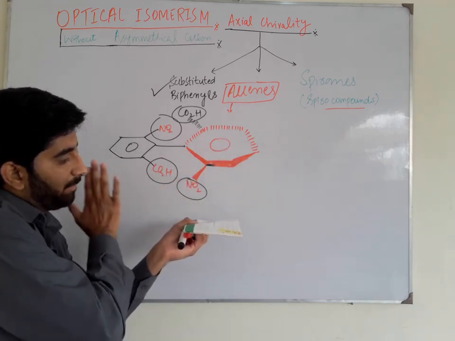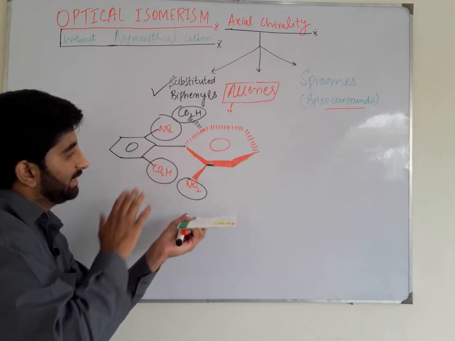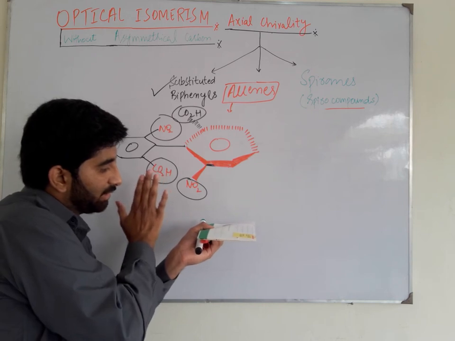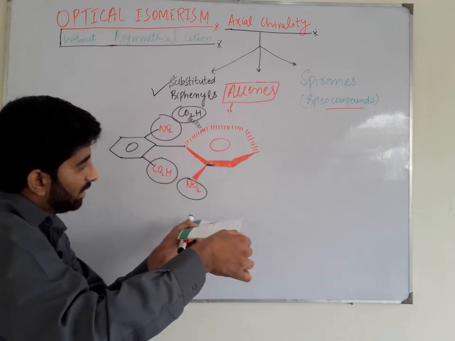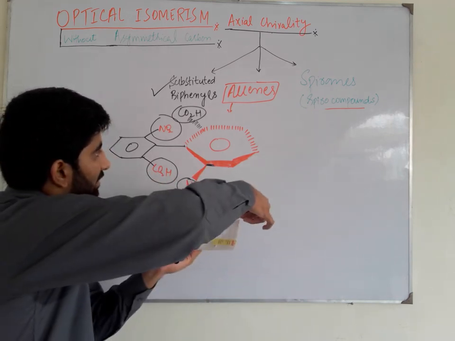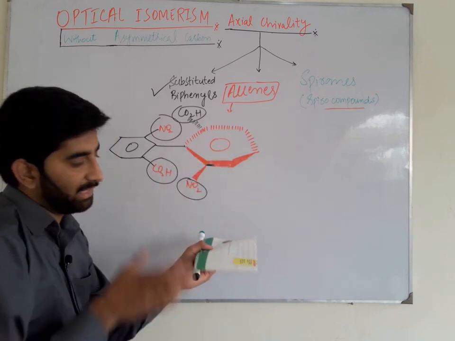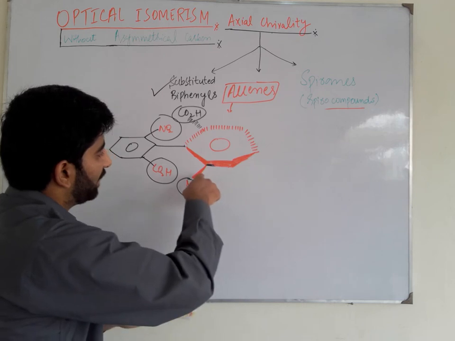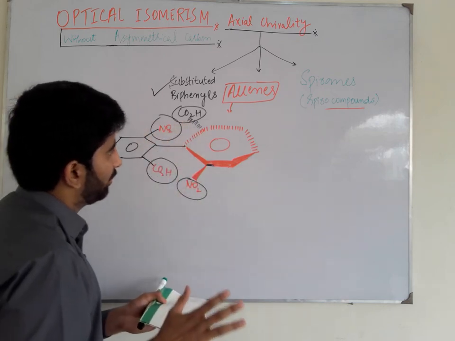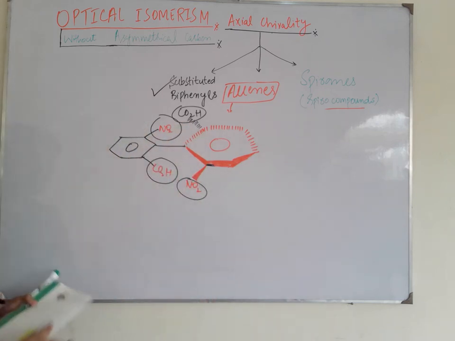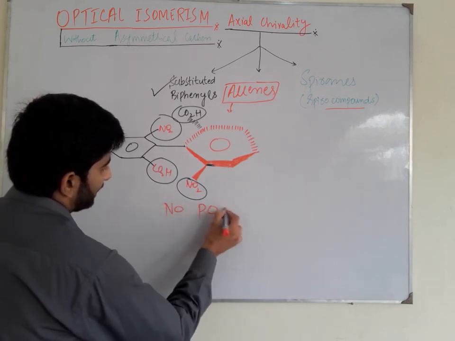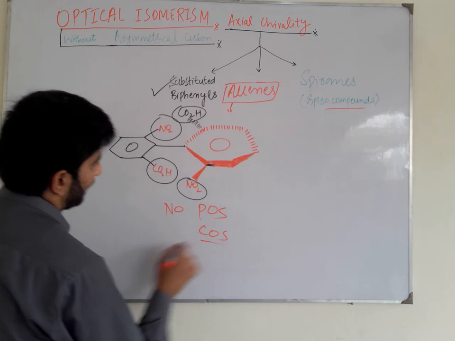When I pass an axis through this plane, it is not cut into two equal parts, because there is a nitro group that is out of the plane and a carboxylic group in the plane. It is cut into two parts that are not mirror images of each other, because different groups are present at the ortho position. So there is no plane of symmetry present here, and no center of symmetry present.